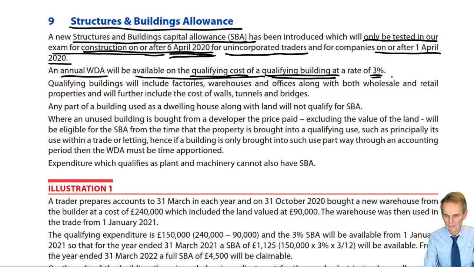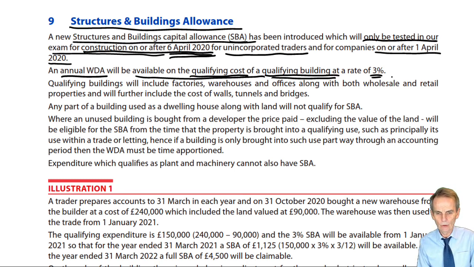So it's going to take us 33 1/3 years for this 3% per annum straight line allowance, based on original qualifying cost, to become fully available.